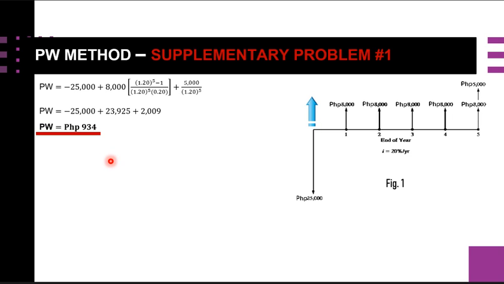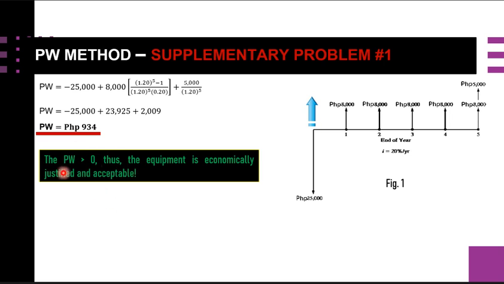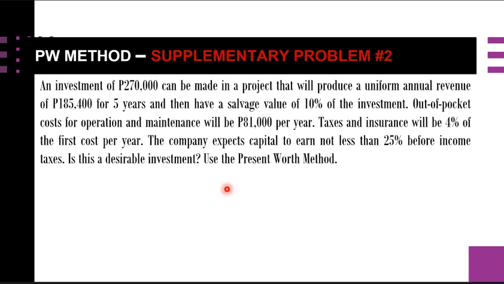So we have this conclusion for this one. The present worth is greater than 0, thus the equipment is economically justifiable and acceptable. This is a good proposal. Okay, so we are done with this supplementary problem number 1, and we go now to our supplementary problem